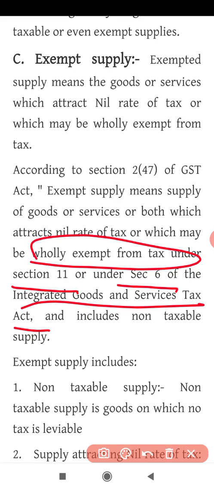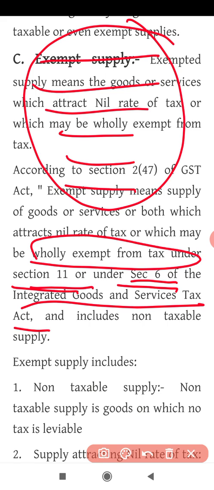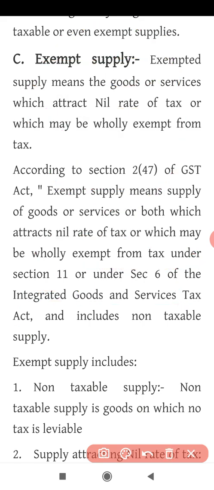They mean that under section 11 of the CGST Act and under section 6 of the IGST Act, there is a list of goods and services which are totally exempt from GST. So exempt supply means what? Such supply which attracts nil rate of tax or which is wholly exempt from tax.